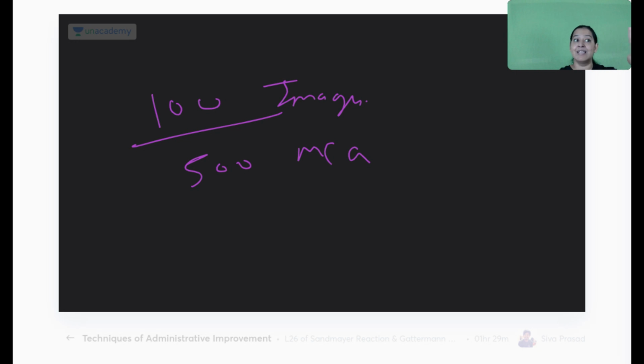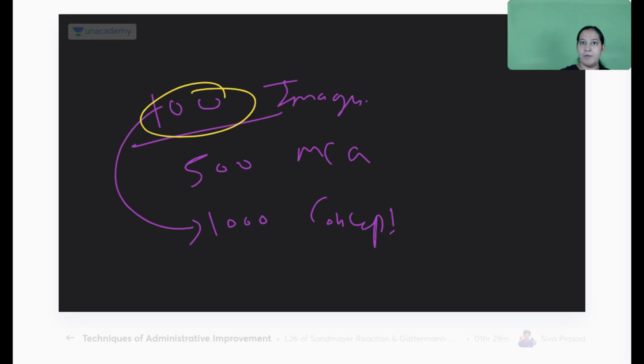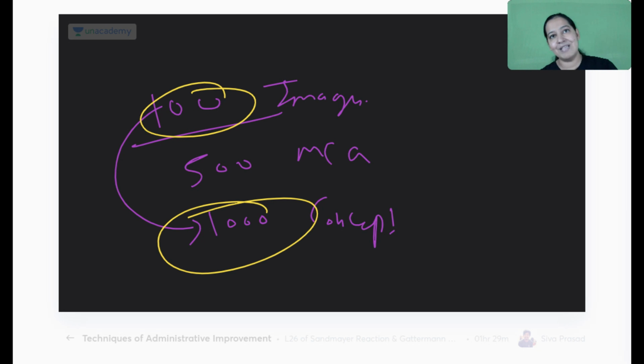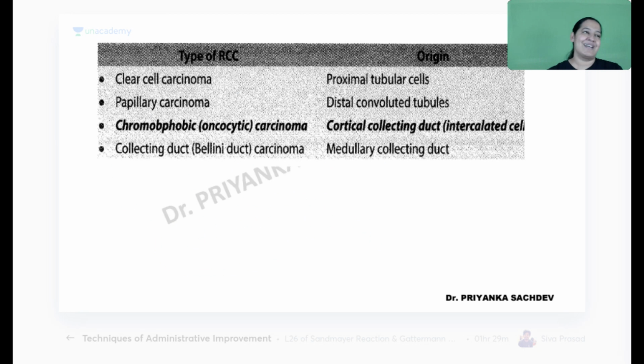In this series, you will understand 1000 concepts. I am giving you 1000 concepts in these 100 images. In each image, I am giving you 10 concepts. So 100 images, 500 MCQs, 1000 concepts. It is not a small series, it is a big series. So you will say, ma'am, 100 ही तो पढ़ा रहे हो आप. No, I am teaching you 1000 concepts. So you can crack 1000 MCQs in your exam based on these concepts. Have you got it? So that is the thing.